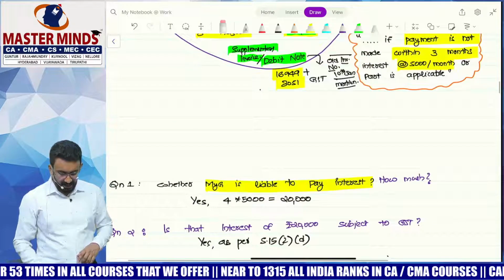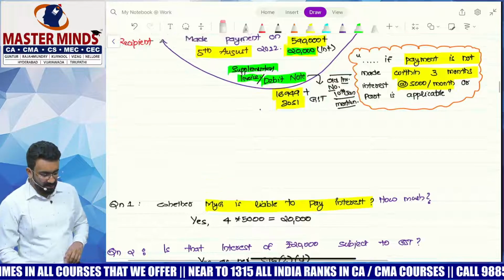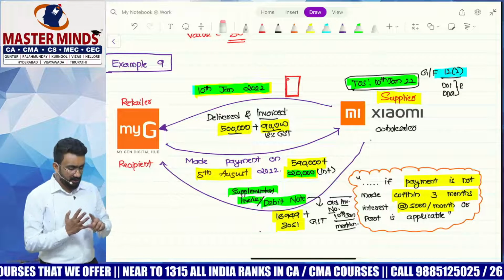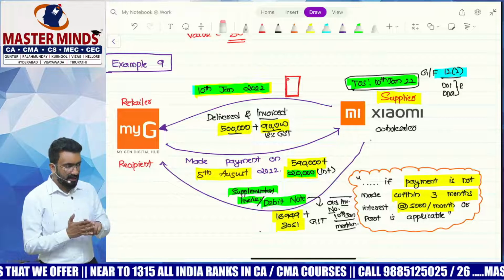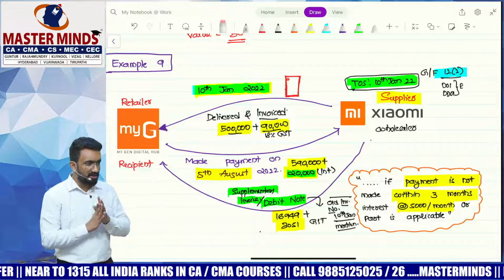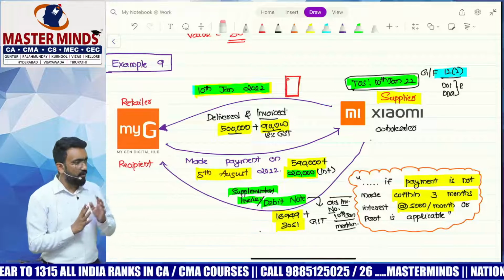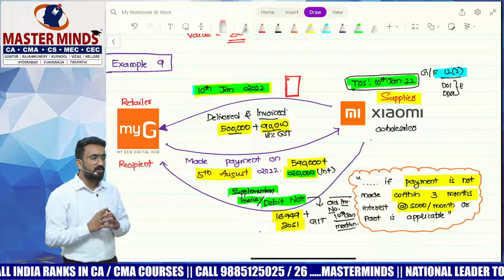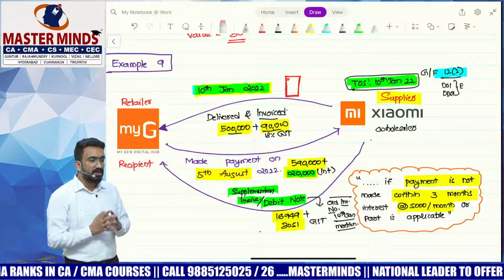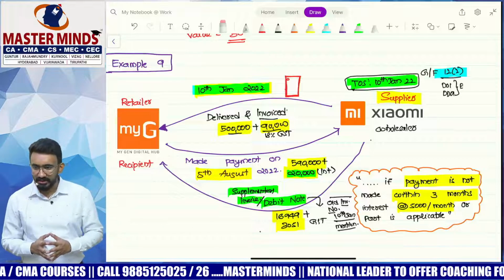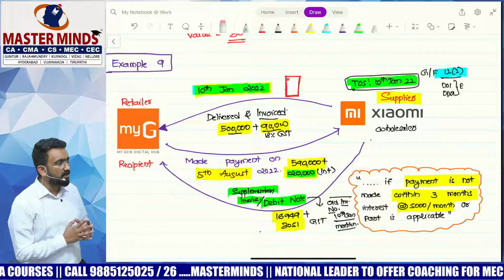Question number 1. Whether MyG is liable to pay interest and how much? Okay, so 10th April is 3 months. 10th May, 10th June, 10th July, 10th August would make it 4 months. They paid on 5th August. Still, in our example, we'll take it as 4 months. And then for 4 months, each month they would pay an interest of 5,000. So they pay how much? 20,000 additionally apart from the invoice amount of 5,90,000. 20,000 additionally to be paid to Xiaomi.